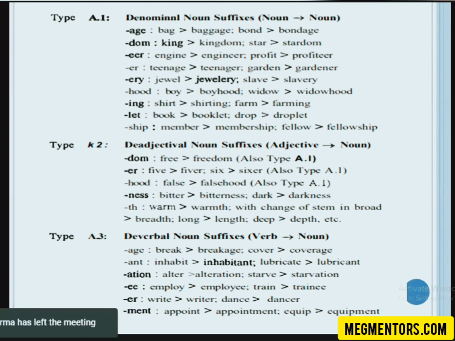But you can't always add tion to each and every noun. That's what I told you earlier. Even though they are noun suffixes, the way they work with words is different. Sometimes it can be added, sometimes the word would take another noun suffix. You can't always add the same noun suffix to every noun or every verb.